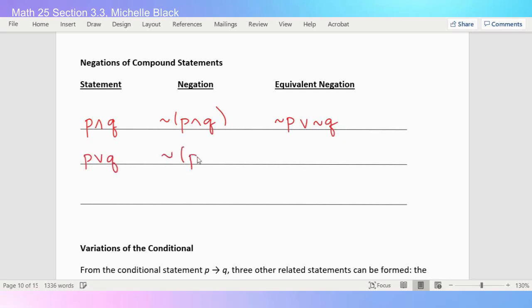Again, I can use De Morgan's law to show that the negation of the or is not P and not Q. And then we just showed from that truth table that the negation of the conditional is the same as P and not Q.